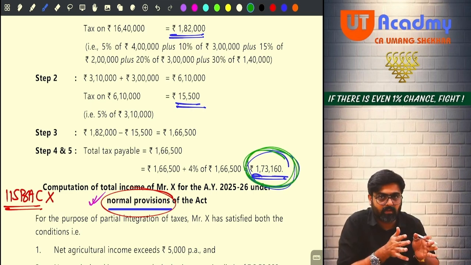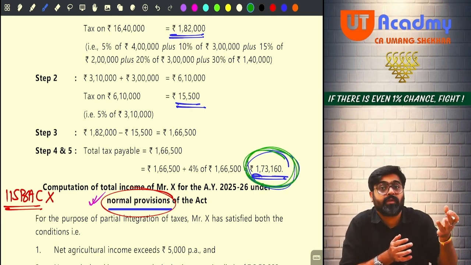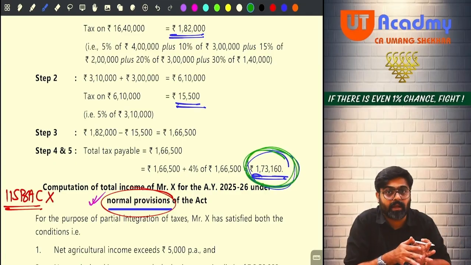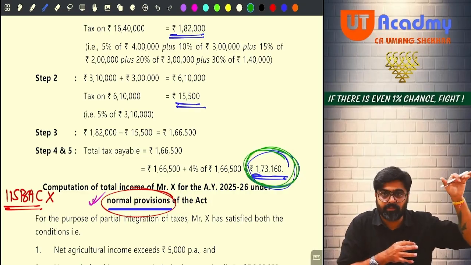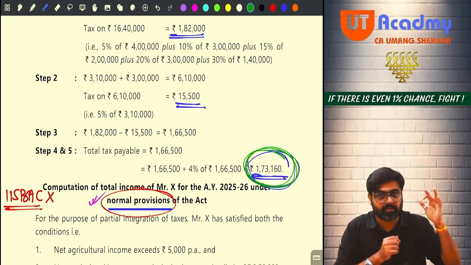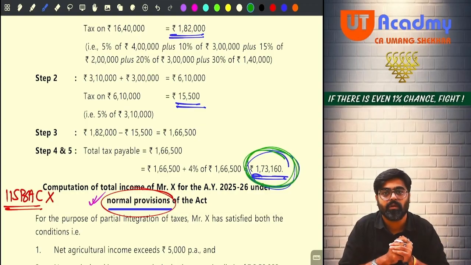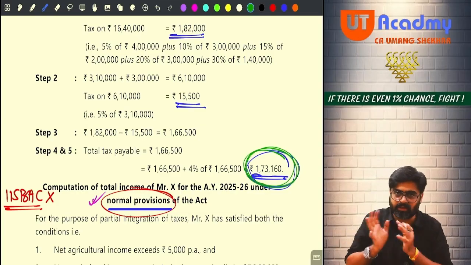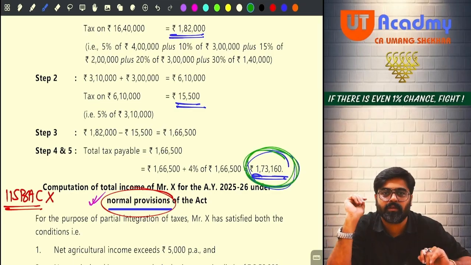Now if you are shifting out and making the calculation, now you will apply the normal tax rates. Here the basic exemption limit is different for all, and tax rates are also different, slab rates are also different. Yes or no? So if you have this much consciousness, then this question is very easy.